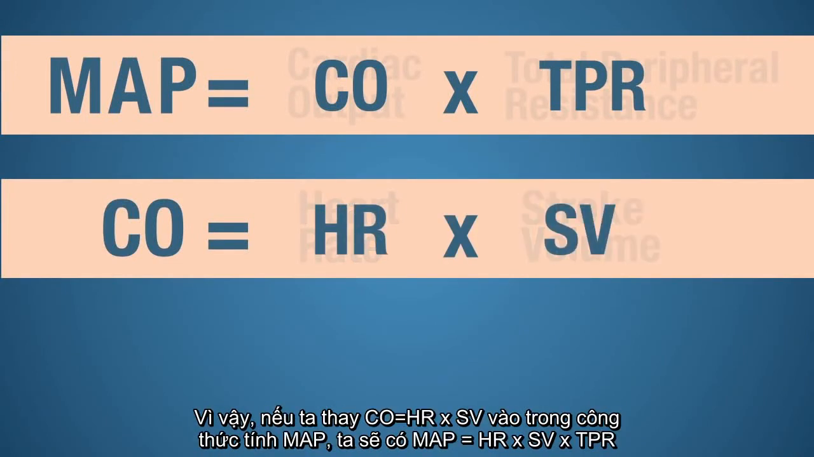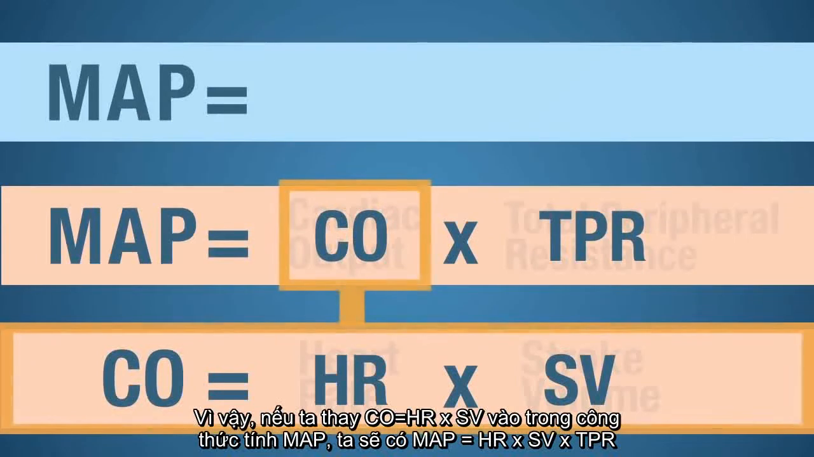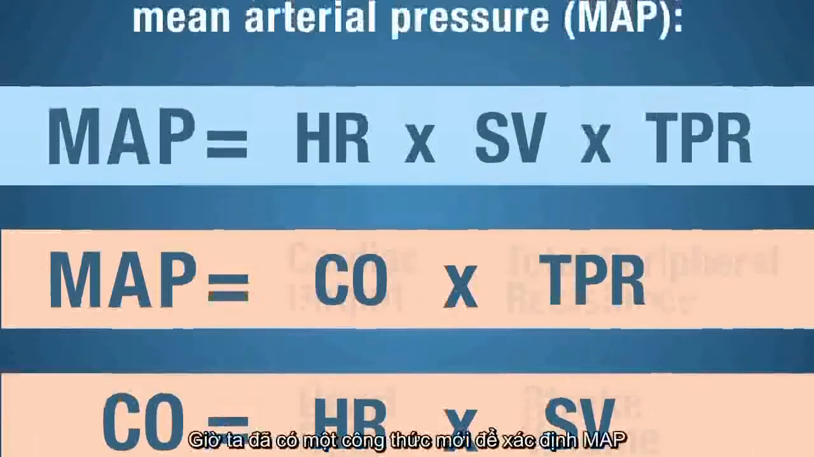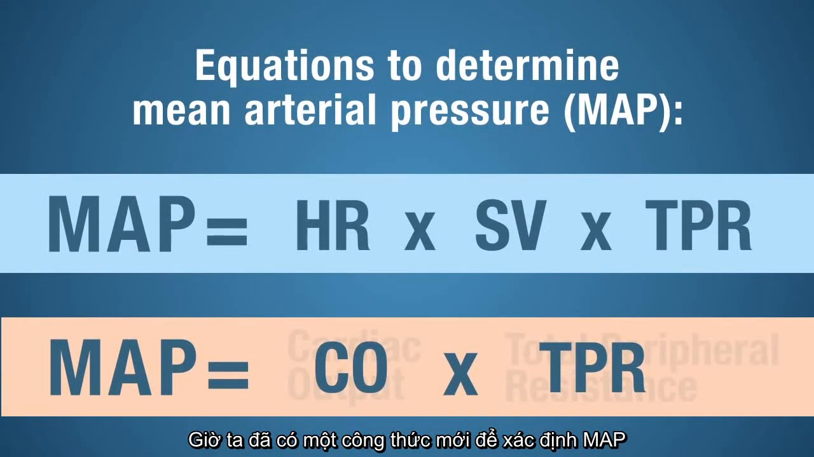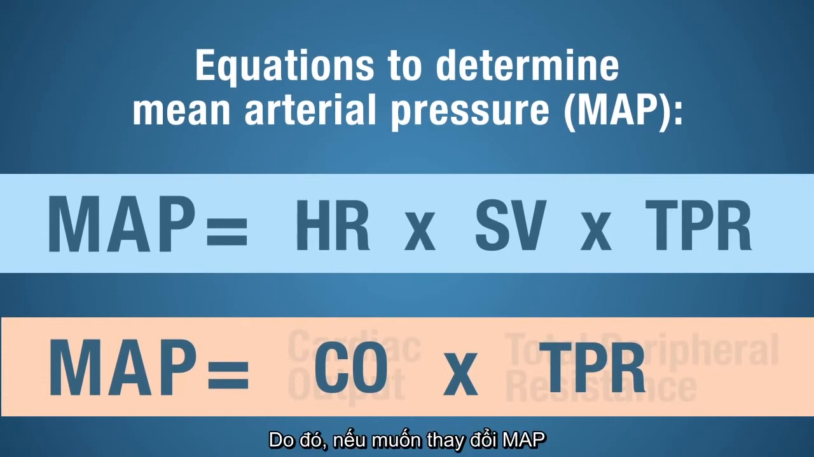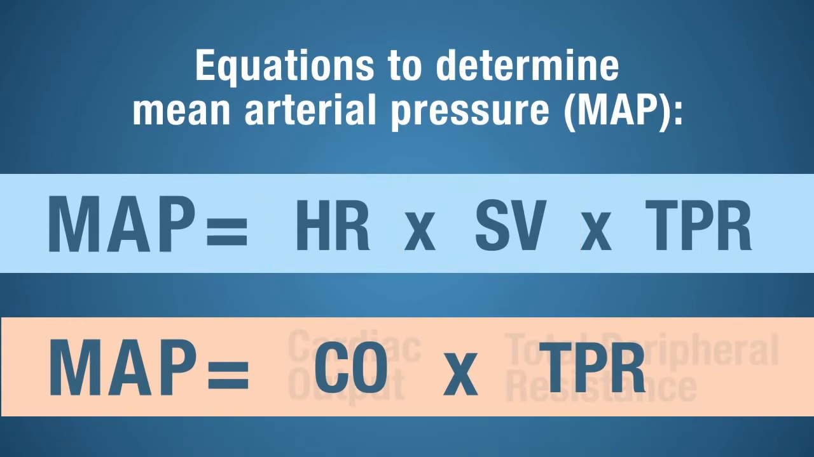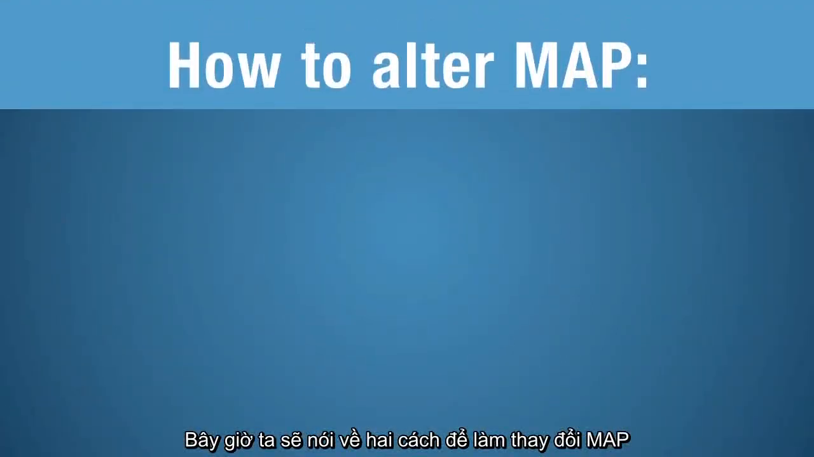So if I substitute your equation for cardiac output, which is heart rate times stroke volume, and I multiply by total peripheral resistance, I have yet another way to determine MAP. So how can we change MAP? Because if I change heart rate, stroke volume, or TPR, that will alter MAP. So how do we do that? We're going to talk about two different ways to do this.